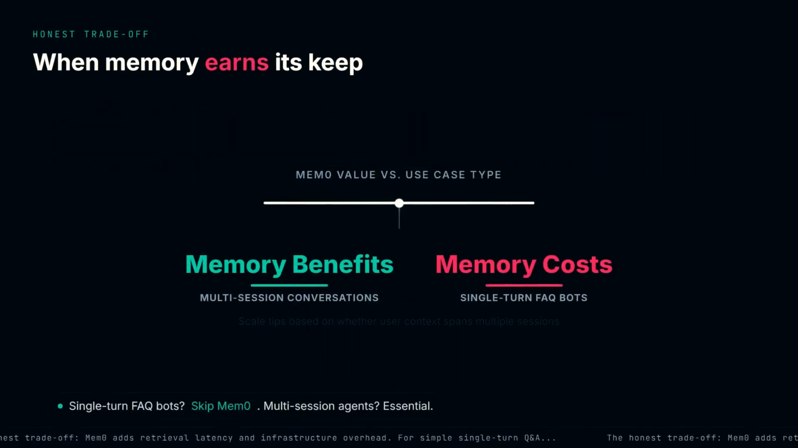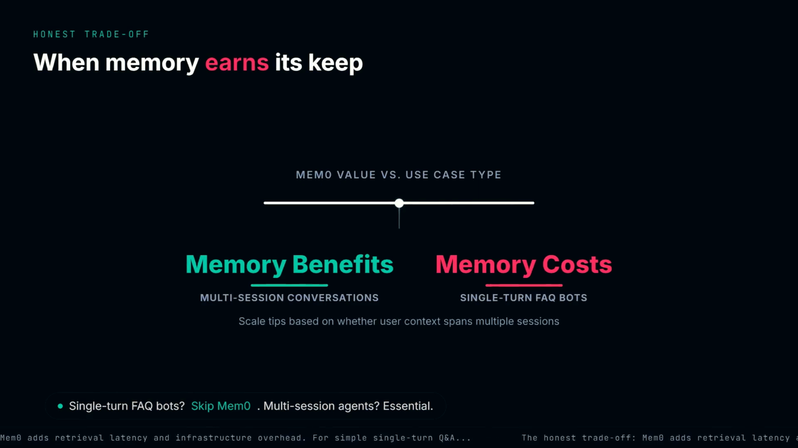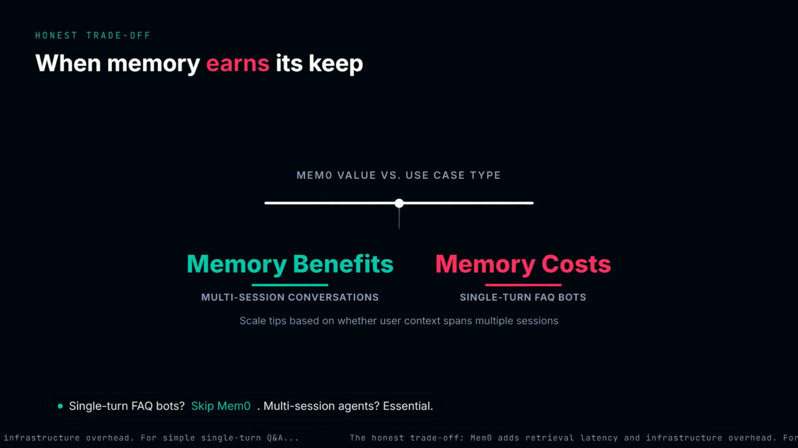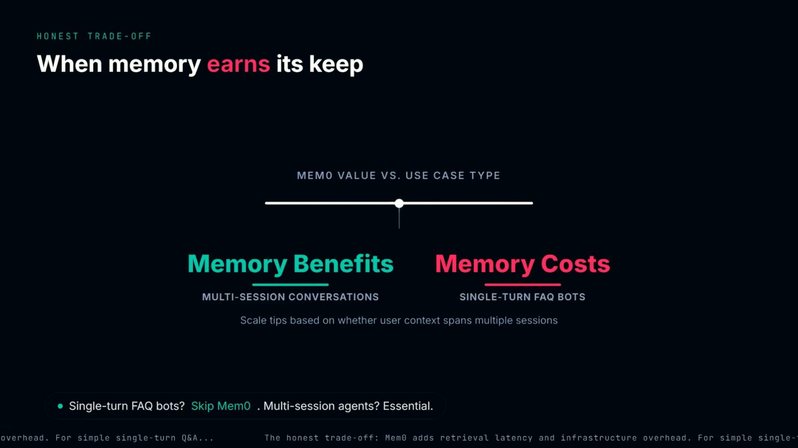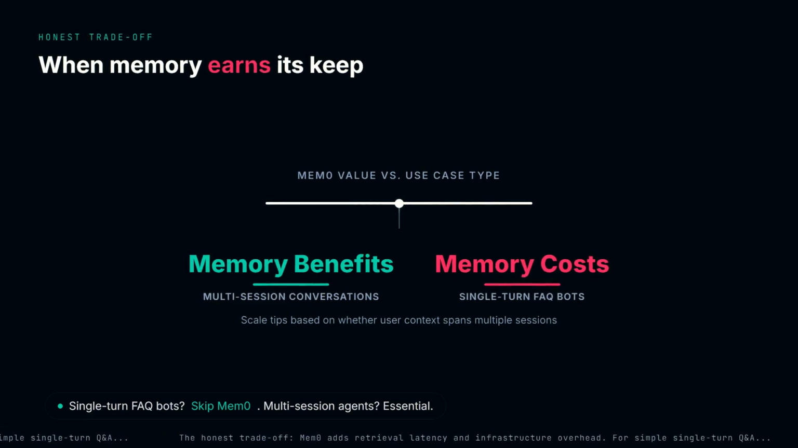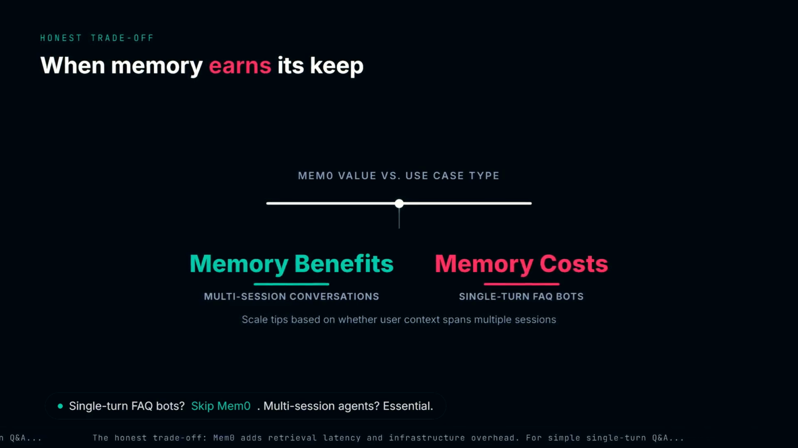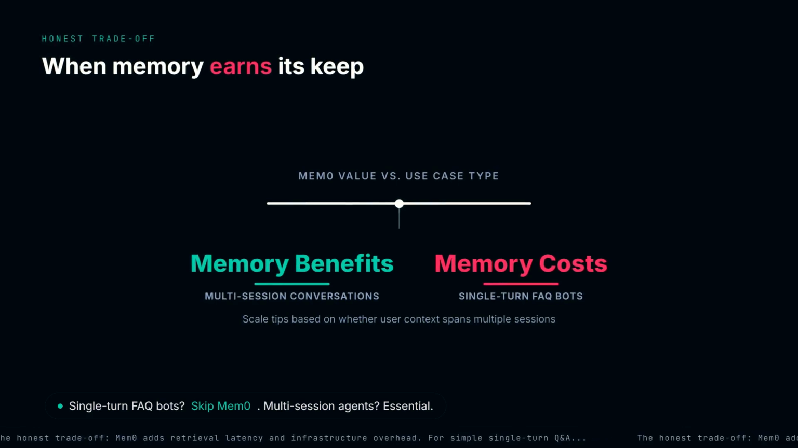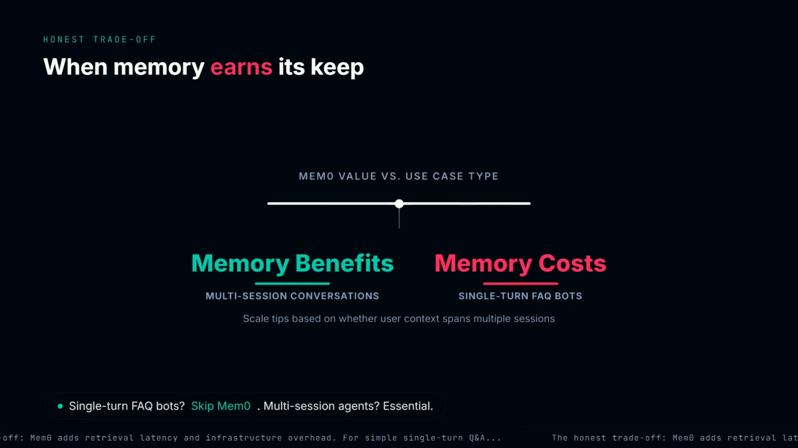The honest trade-off: Mem0 adds retrieval latency and infrastructure overhead. For simple single-turn Q&A, chatbots answering FAQs with no user state, the memory layer costs more than it returns. Mem0 earns its keep only when conversations span multiple sessions or when user context genuinely changes agent behavior.